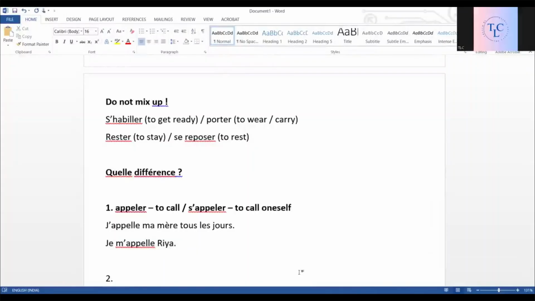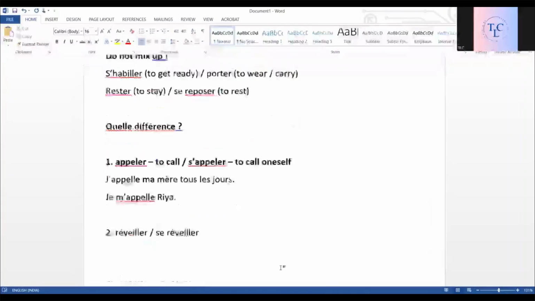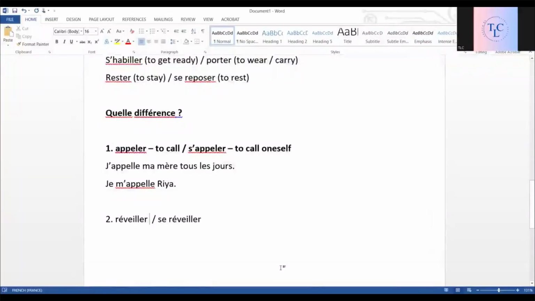Let's take another example, réveiller and se réveiller. Réveiller is to wake up, and both mean the same, but what is the difference? This action is on someone else. I am waking someone else up.